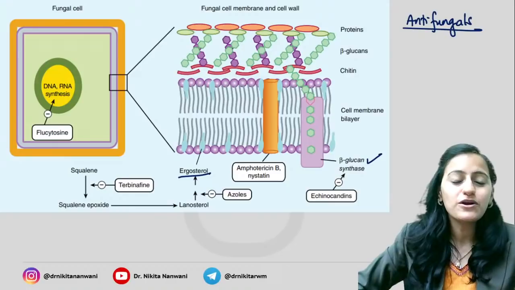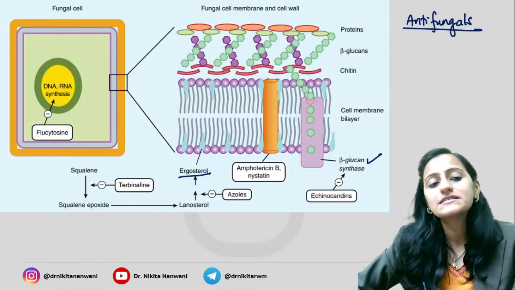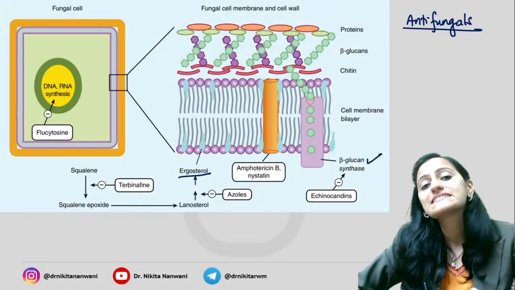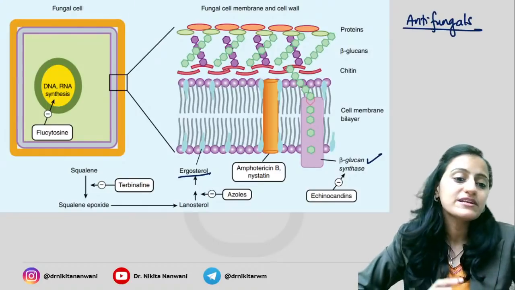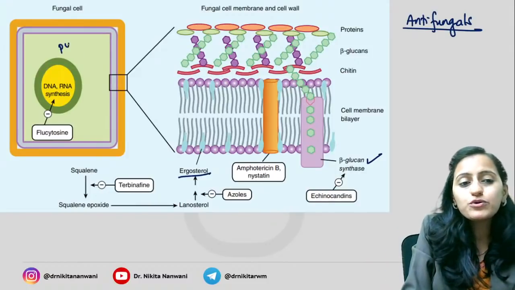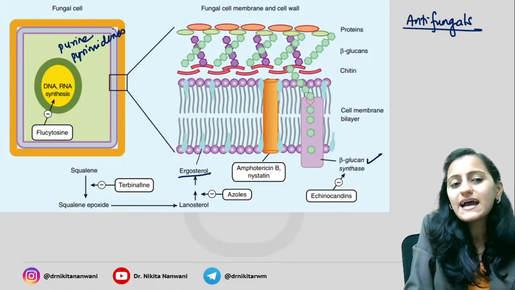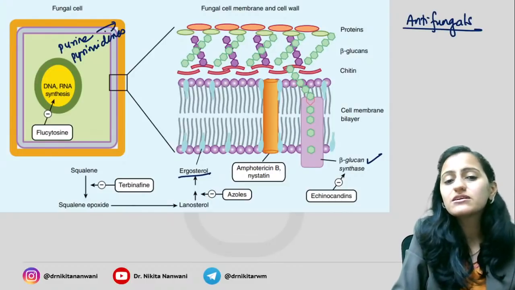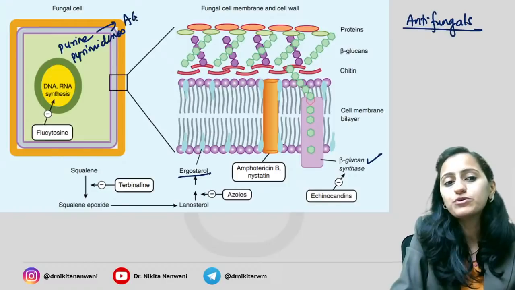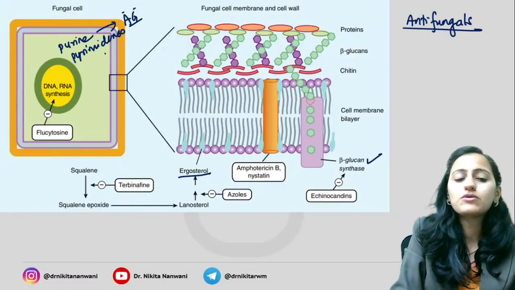What were we talking about? Which antifungal acts by inhibiting your DNA RNA synthesis? For DNA RNA synthesis, basically we require purines and pyrimidines. Which are the purines? Remember, egg puree, someone eating egg puree: adenine, guanine.